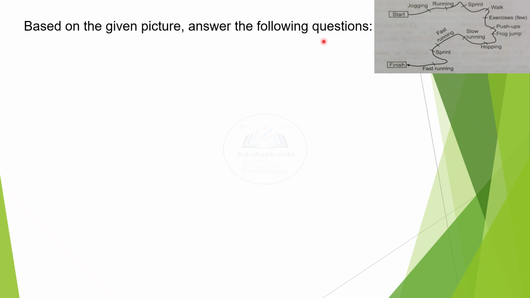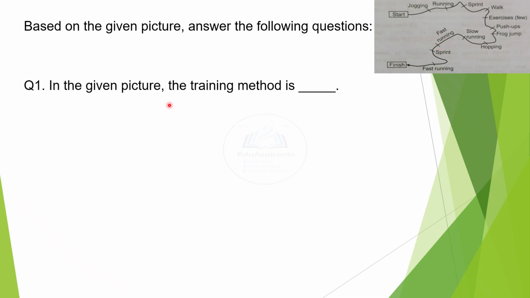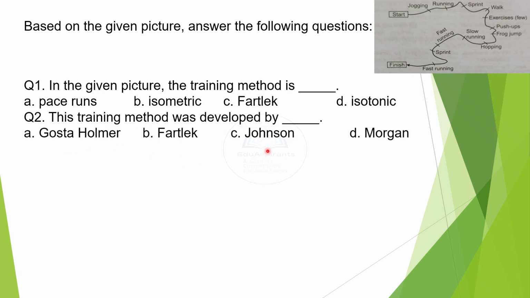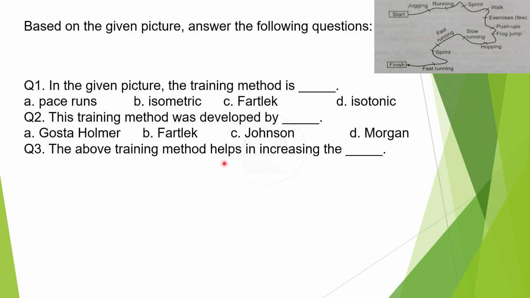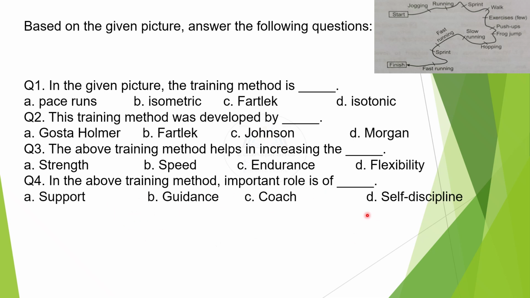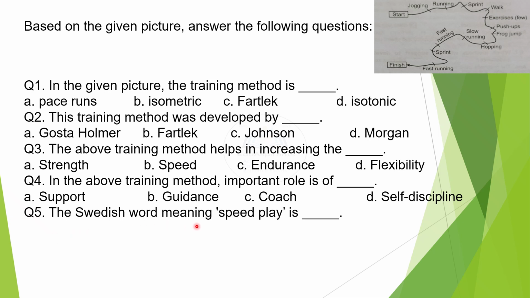Based on the given picture, answer the following questions. Question 1. In the given picture, the training method is pace runs, isometric, fartlek or isotonic. 2. This training method was developed by Homer, Fartlek, Johnson or Morgan. 3. The above training method helps in increasing the strength, speed, endurance, flexibility. 4. In the above training method, important role is of support, guidance, coach or self-discipline. 5. The Swedish word meaning speed play is Citius, pace, Fartlek or Altius.